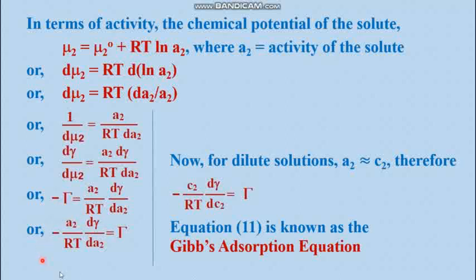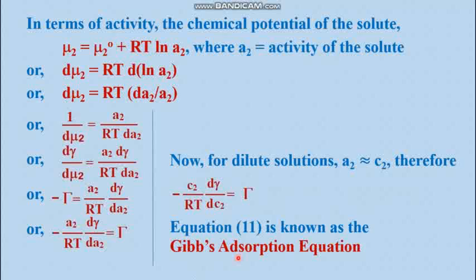So this is the equation of the surface excess, and if the activity of the solute is replaced by its concentration for a dilute solution, then you will get an equation like this. And this is equation number 11. This equation number 11 is actually known as the Gibbs adsorption equation.